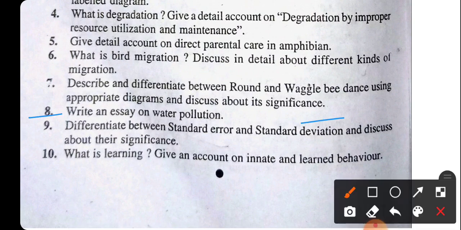Now the next question is, write an essay on water pollution. And the next question is, differentiate between standard error and standard deviation and discuss their significance. What is learning? Give an account of innate and learned behavior.